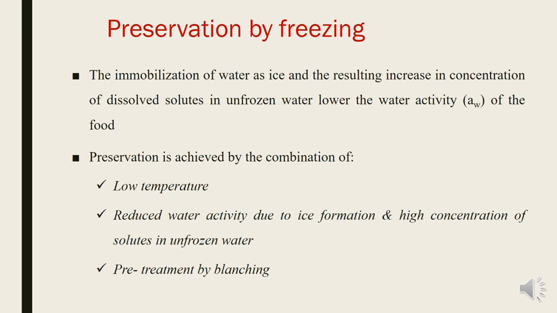So preservation by freezing can be achieved by the combination of low temperature, that is below freezing point, then reduced water activity due to the ice formation and the high concentration of solutes in the unfrozen water of the food. Then the third one is pre-treatment by blanching. So by the combination of these three techniques, we preserve the food by the process of freezing and we are extending the shelf life.